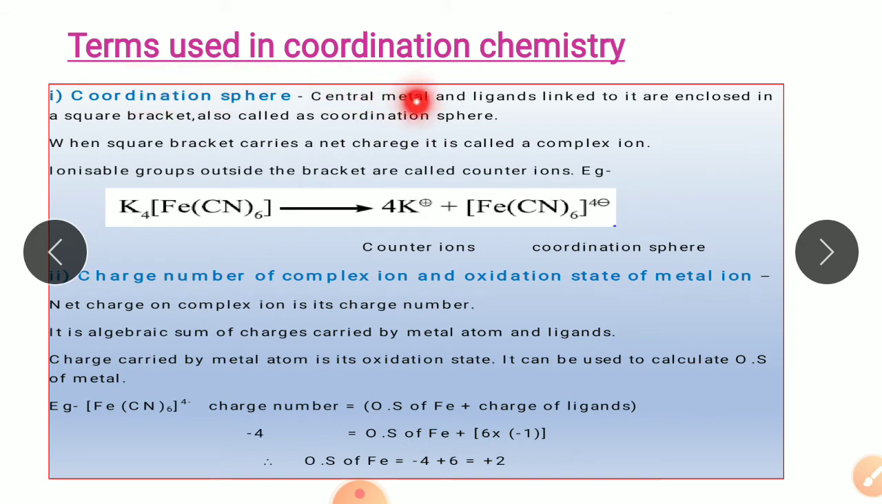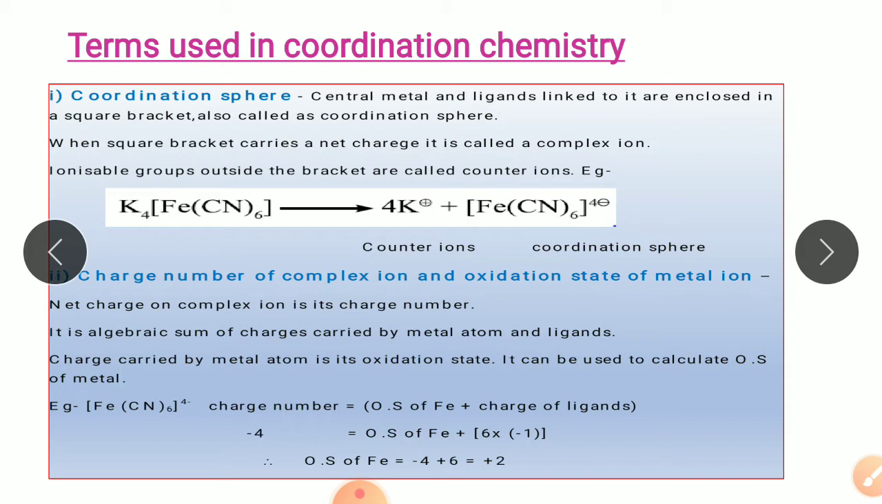Now central metal and the ligands linked to it are enclosed in a square bracket, and this square bracket is also known as the coordination sphere. If the square bracket is carrying some charge, whether a positive charge or a negative charge, then the square bracket is called a complex ion. The ionizable groups are written outside the brackets and they are called counter ions. That is, the molecules or ions which are not attached to the central metal atom through coordinate bond are written outside the square bracket.